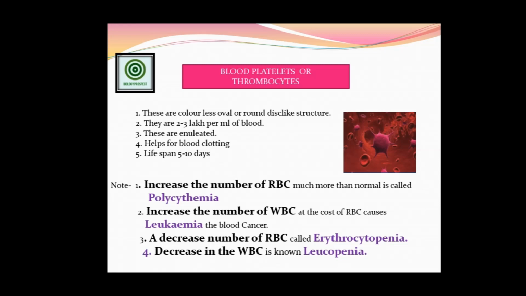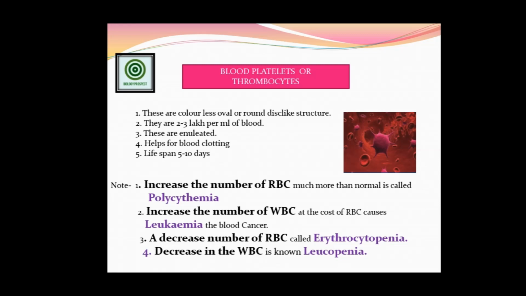And the increase in the number of WBC: when the number of any cells is increased, that is known as blood cancer, or so-called tumor cells start to be produced, that is leukemia or blood cancer. Clear? The decrease in the number of RBC: whenever suddenly the number of RBC starts to decrease, obviously anemia symptoms come. It's called erythrocytopenia. Is it okay? And the decrease of WBC is known as leukopenia.